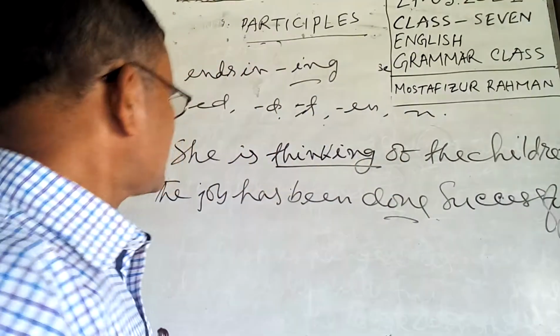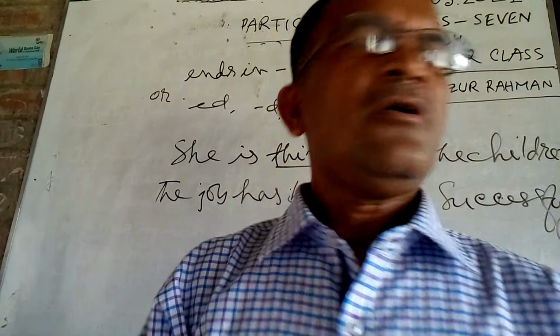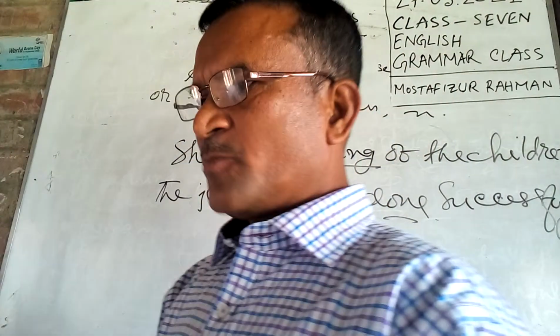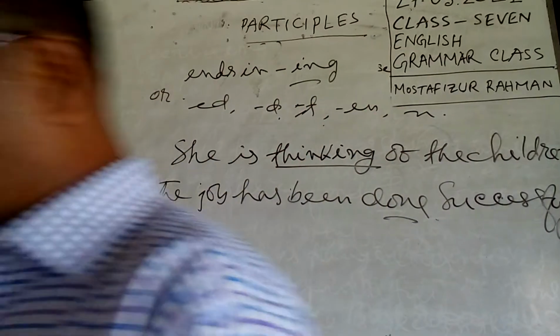Has been done successfully. They are participles because they work like an adjective or modify nouns.